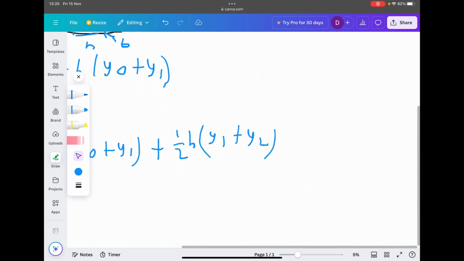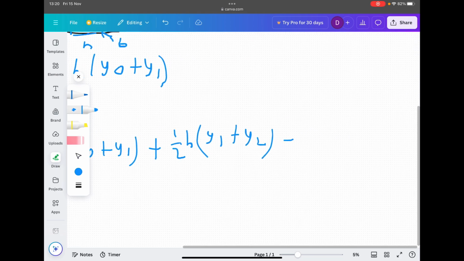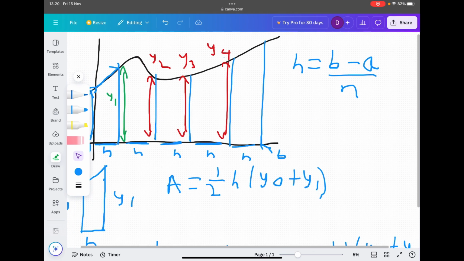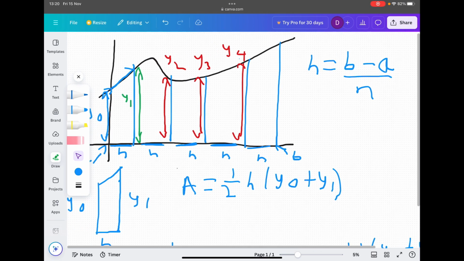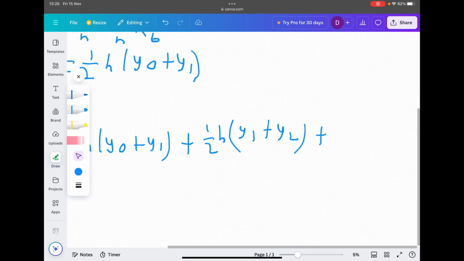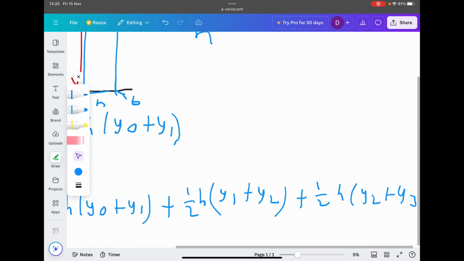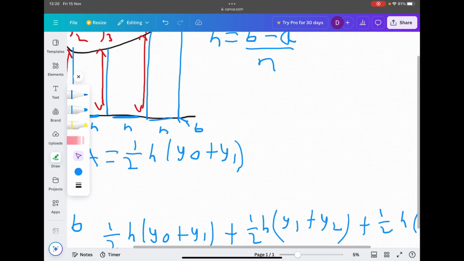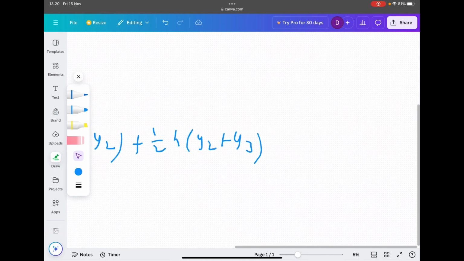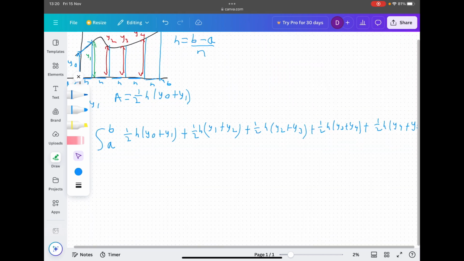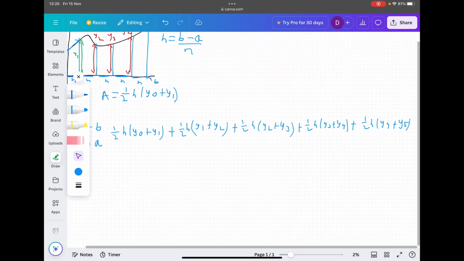Okay, so how would you do the third trapezium? Going over to our third one, we've got y2 and y3 as our sides. So it'd be a half h, y2 add y3. And this pattern essentially continues until the final strip.